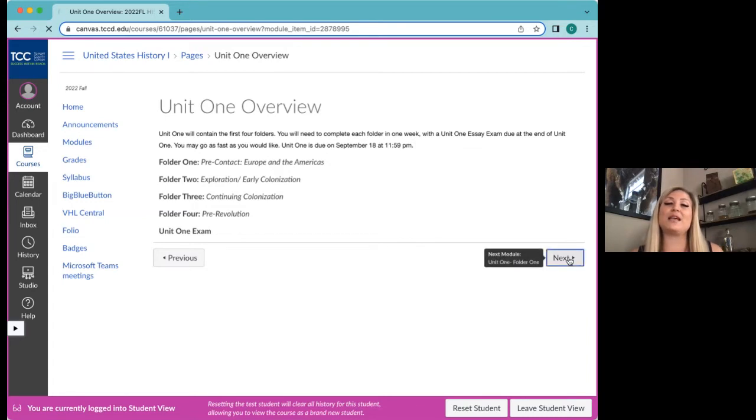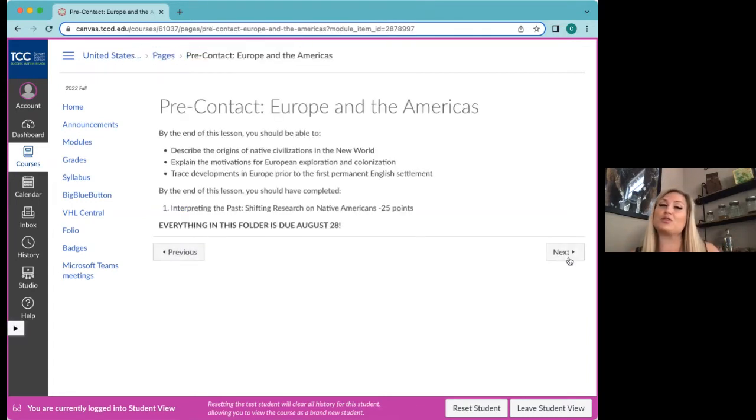So going ahead, we'll just go through a couple of these folders so you'll see what it's like. The first folder is also due August 28th. So you have your orientation assignments, and then you have your first assignments, and this is due August 28th as well. The first assignment is called Shifting Research on Native Americans.